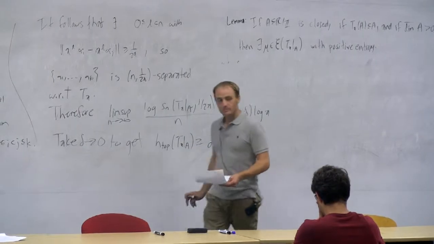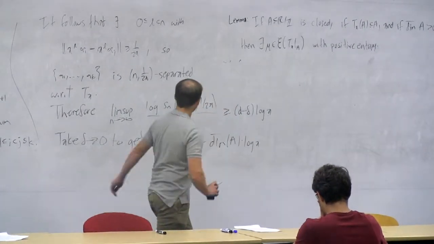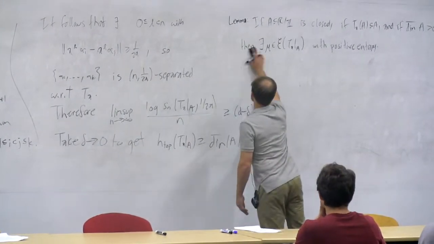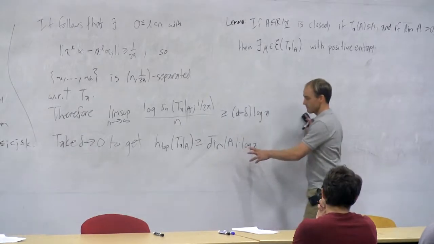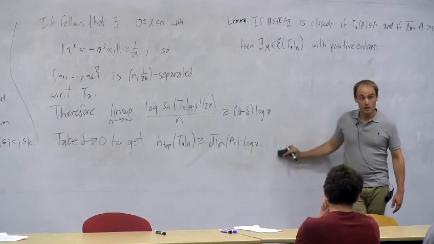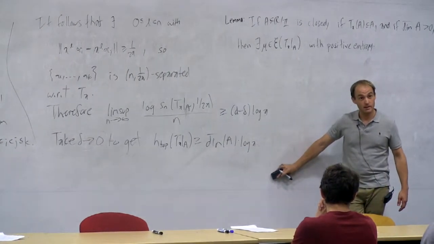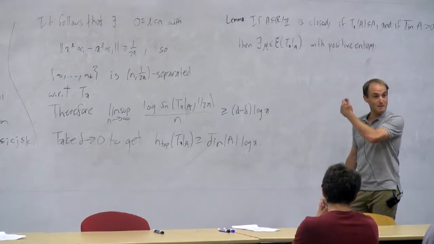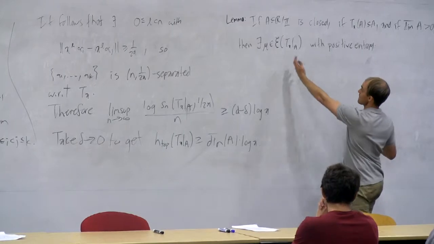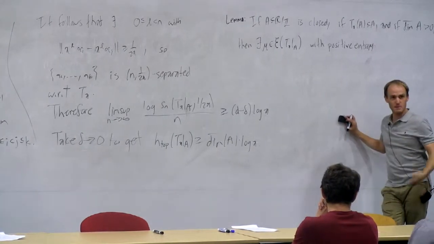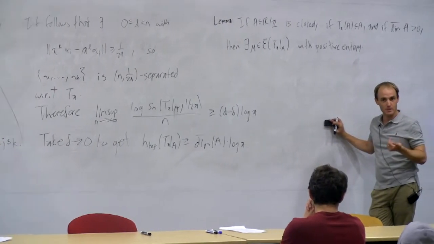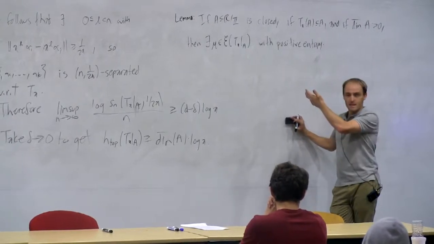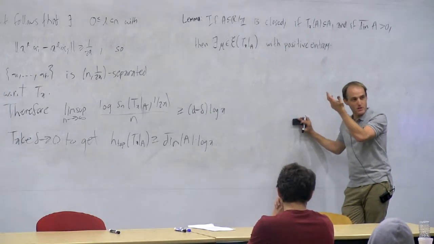Now what? I know the topological entropy is positive. And so what am I going to do next? By the way, what am I trying to prove anyway? Maybe it's good to go back and think about that. I'm trying to prove that I have an ergodic measure with positive entropy. It's going to be times A invariant and ergodic with positive entropy. So how do I get from this statement to that statement? I haven't even said anything about a measure yet.